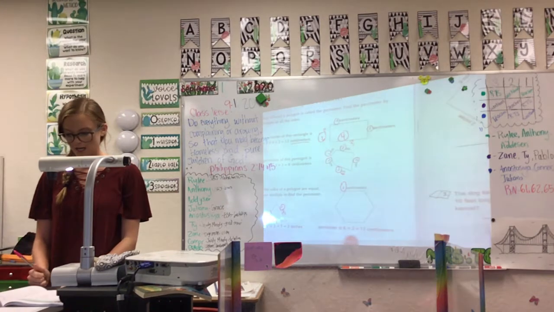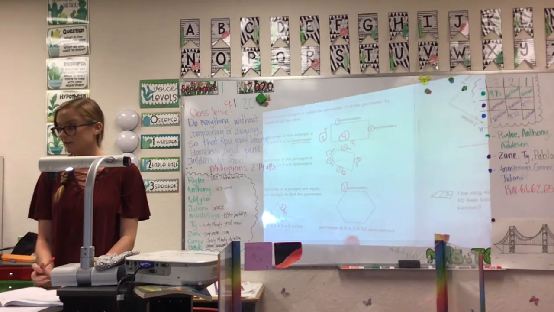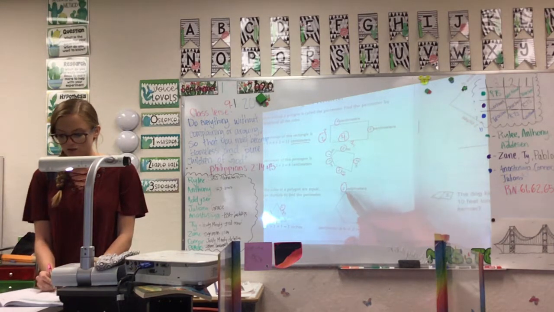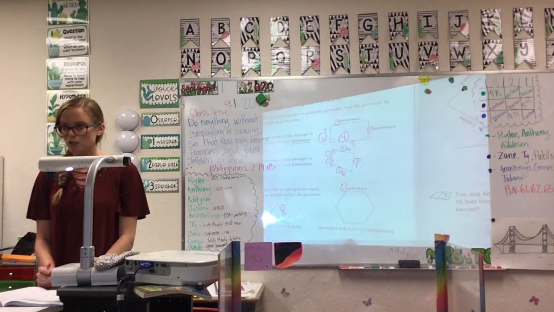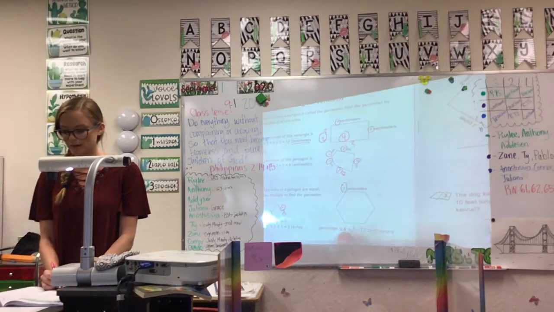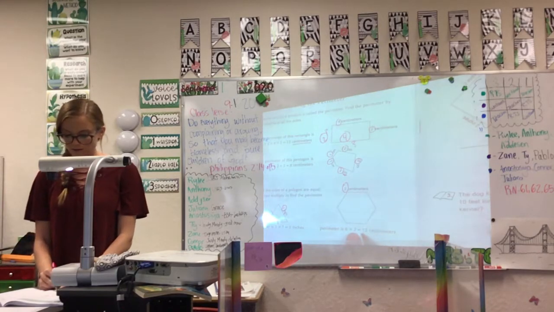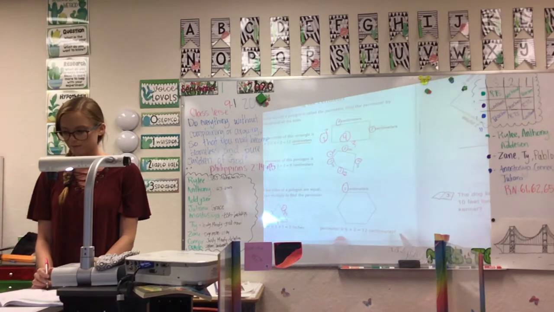All right, so again, it only gives us one side, 2. But all these sides here are the exact same size. So we know that each side is 2 centimeters, and we can make a multiplication problem. How many sides of a hexagon are there? 6. So we have 6 times 2, because each side is 2 centimeters, equals 12 centimeters. Because 6 times 2 equals 12.